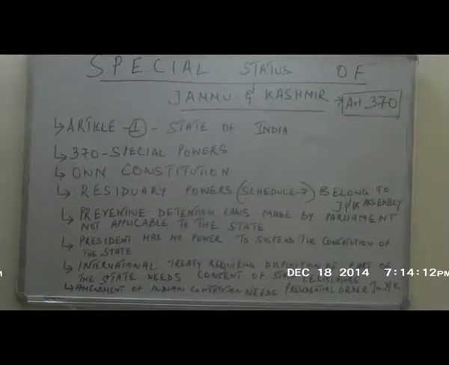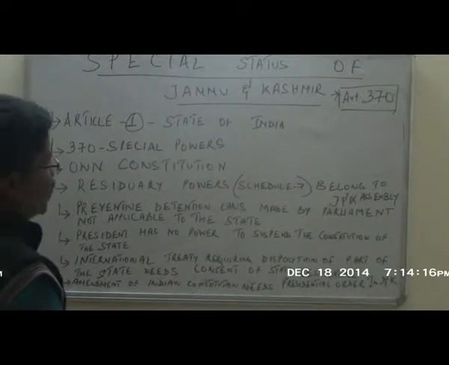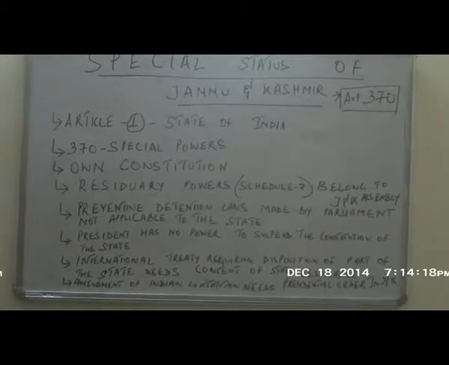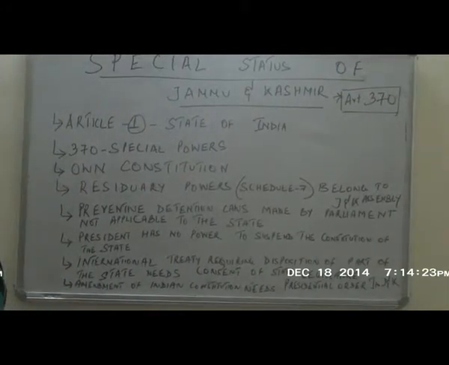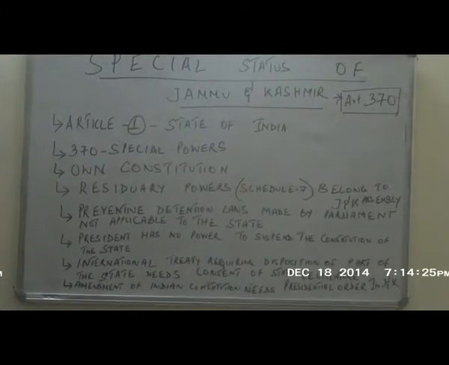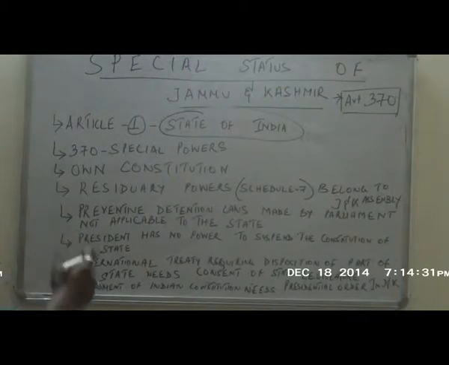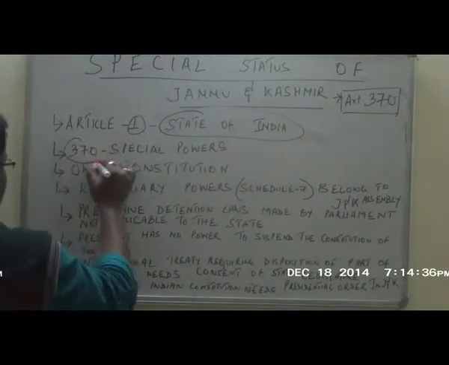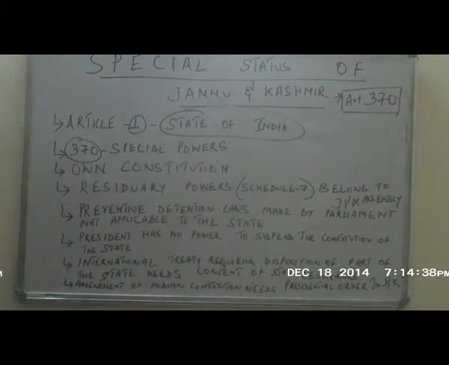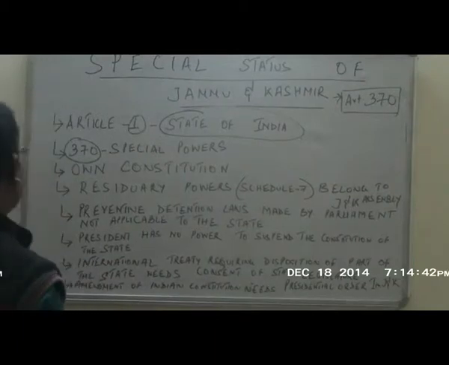Now we are going to discuss a little bit about the special status of the state of Jammu and Kashmir, which is currently in use because of Article 370. As per Article 1 of the Constitution of India, Jammu and Kashmir is mentioned as a state of India, and it has got no special status as per Article 1. It is Article 370 that gives it special powers. What are the special powers of the state of Jammu and Kashmir?